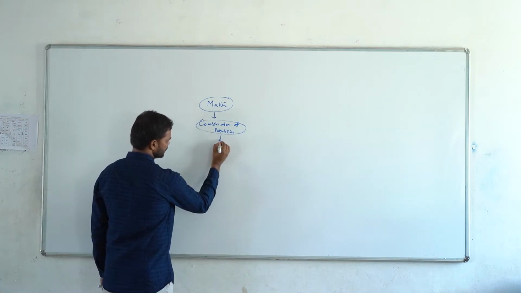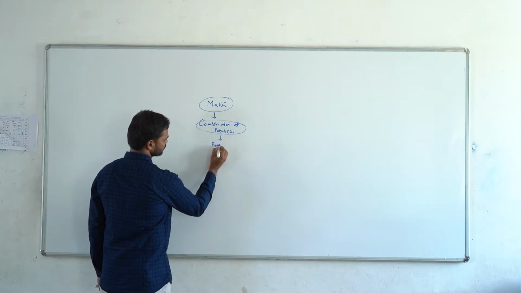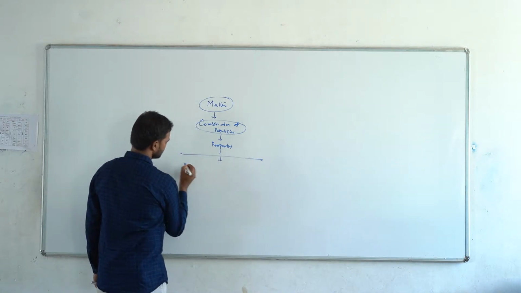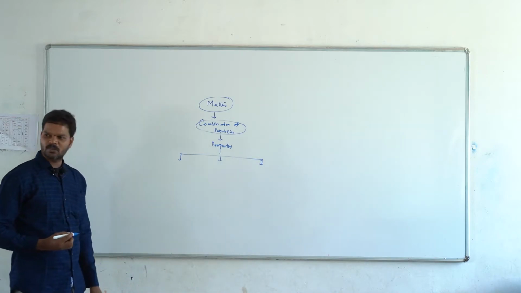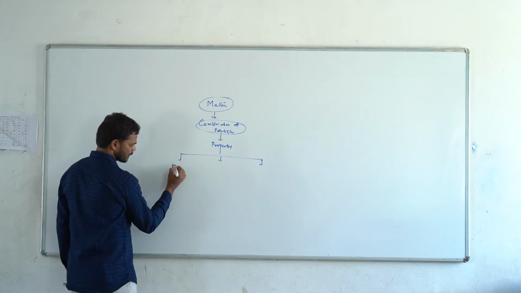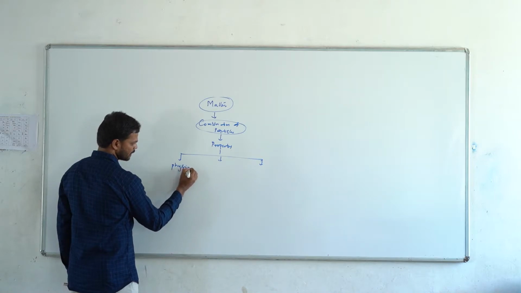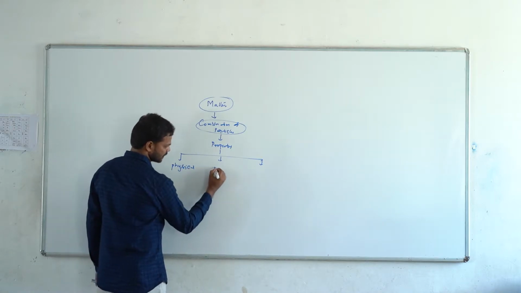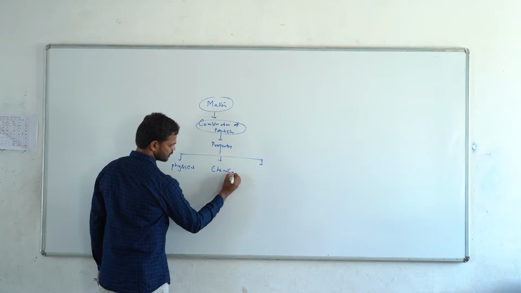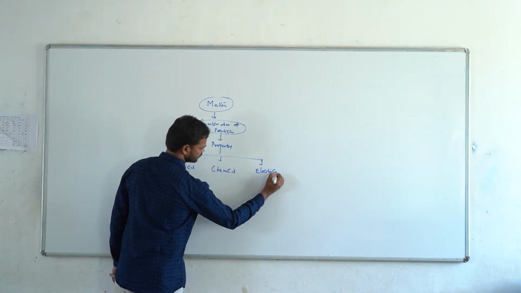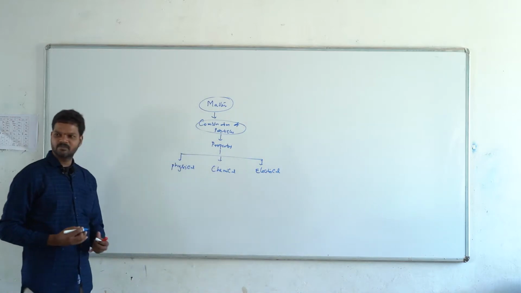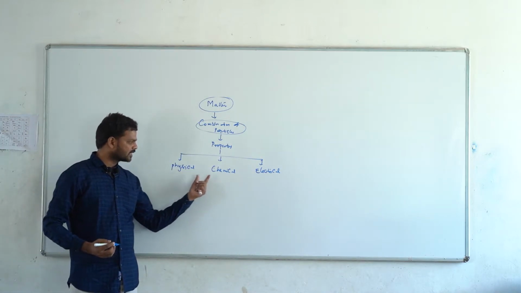Based on the properties, the matter exhibits three different properties. One is the physical property, the second one chemical property, the third one electrical property. We know the meaning of physical and chemical.